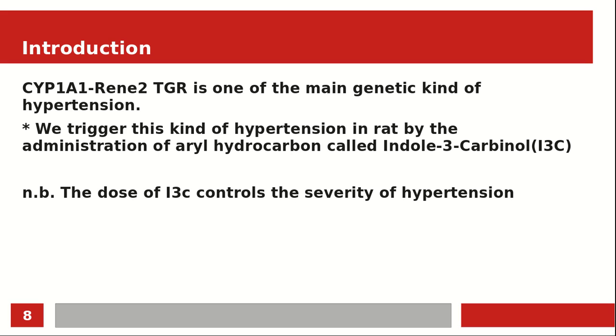there is a hypertension called TGR, which is the angiotensin promoted hypertension, which is a genetic cause of hypertension. We triggered hypertension in the rat by the administration of an aryl hydrocarbon called indole-3-carbinol, or I3C. This I3C imitates the TGR-based hypertension, which is in humans, and the dose of indole-3-carbinol controls the severity of hypertension.